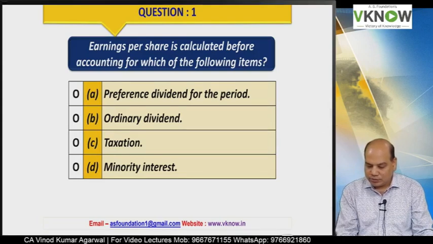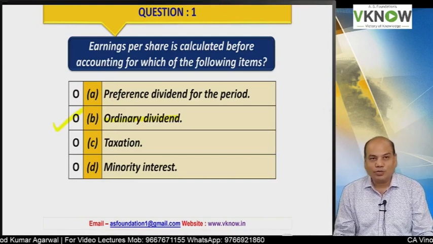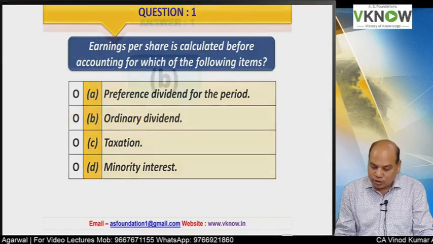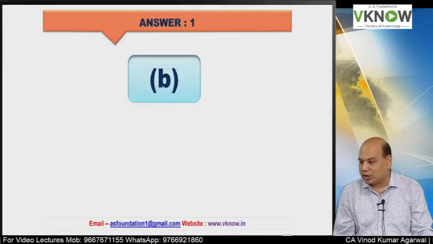So the answer is B, ordinary dividend. We do not deduct ordinary dividend while calculating profit attributable to shareholders of parent entity. So tick mark B. Other options are not right.